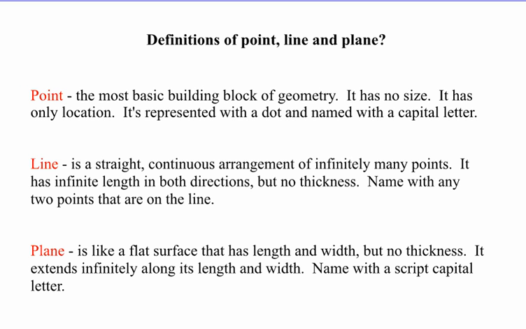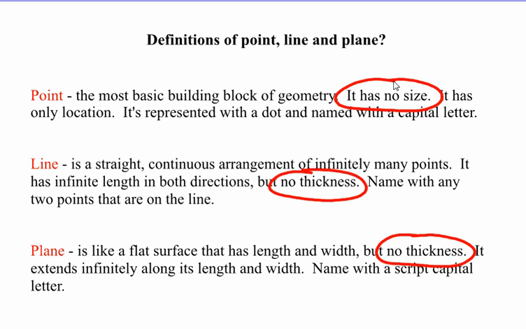Because each of these elements of geometry has a unique characteristic, for example, a point has no size, a line has no thickness, and a plane also has no thickness, some mathematicians argue that you cannot define a point, a line, and a plane. And certainly, the examples in our real world that we talked about previously are simple representations of points, lines, and planes, but not actually points, lines, or planes.